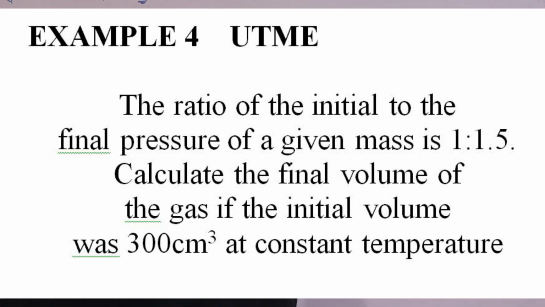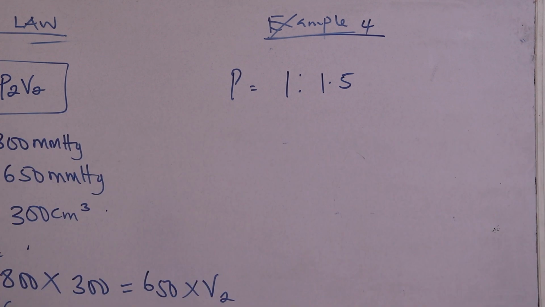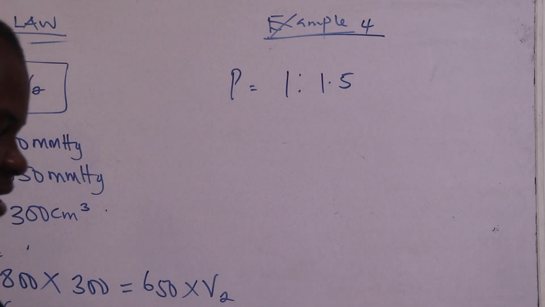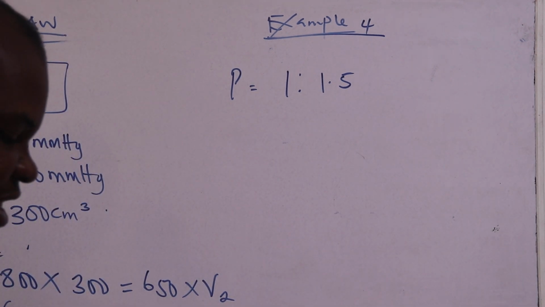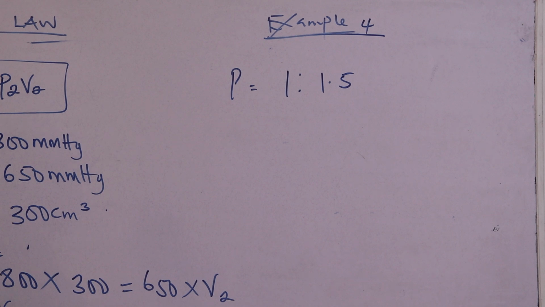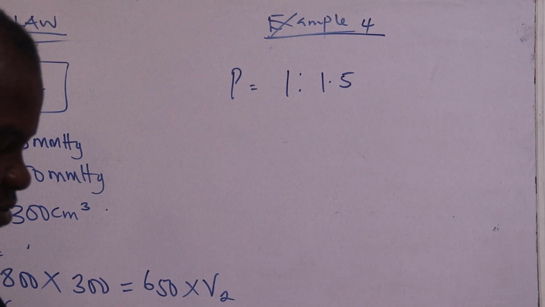That's our pressure. Calculate the final volume of the gas if the initial volume was 300 cm3 at a constant temperature.